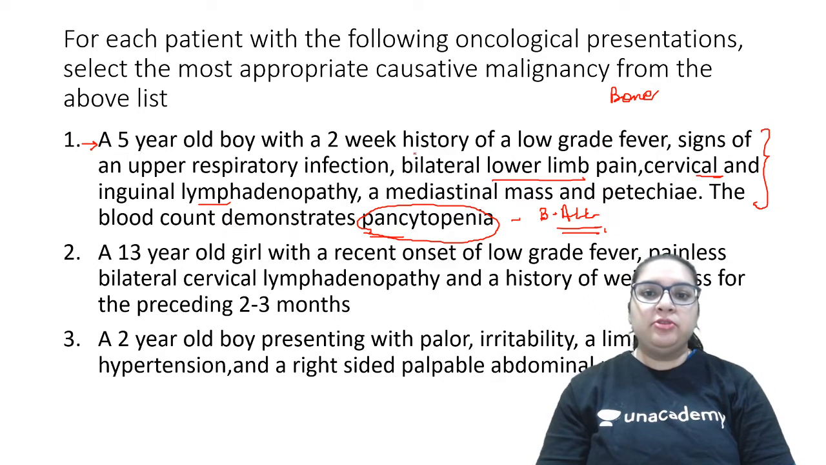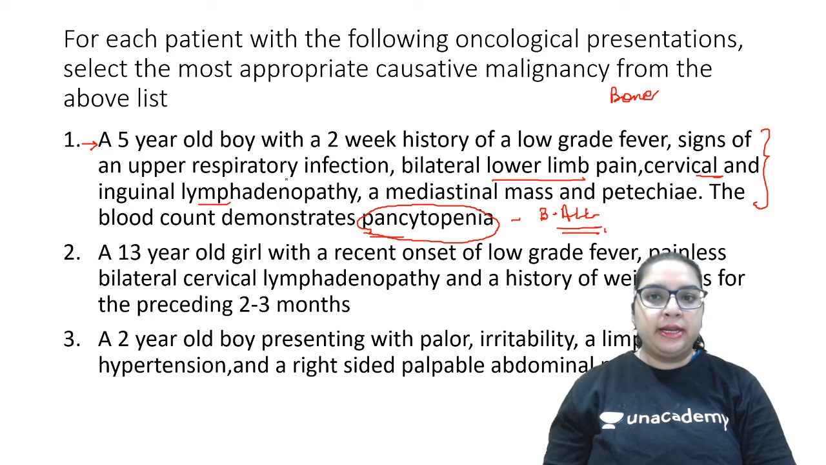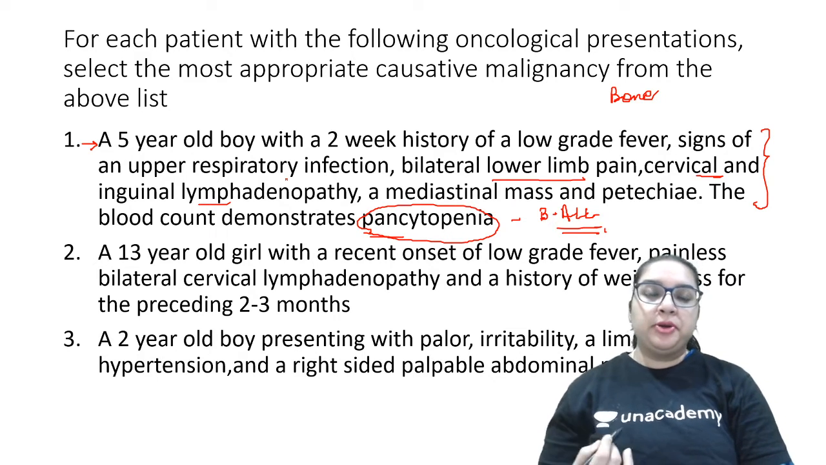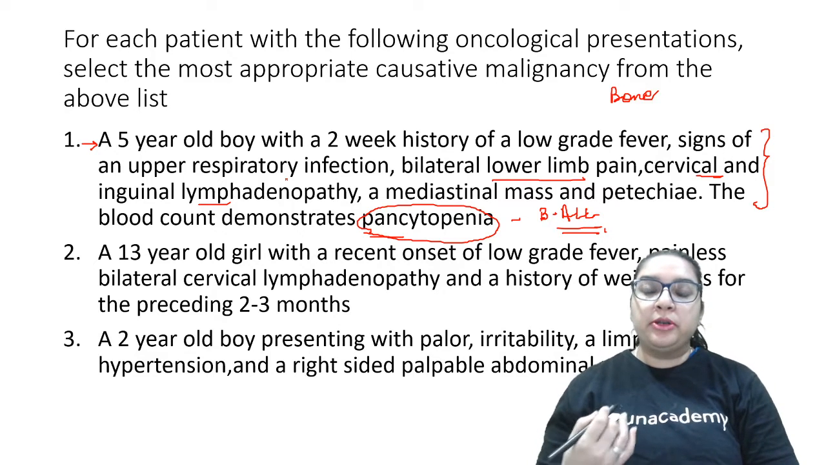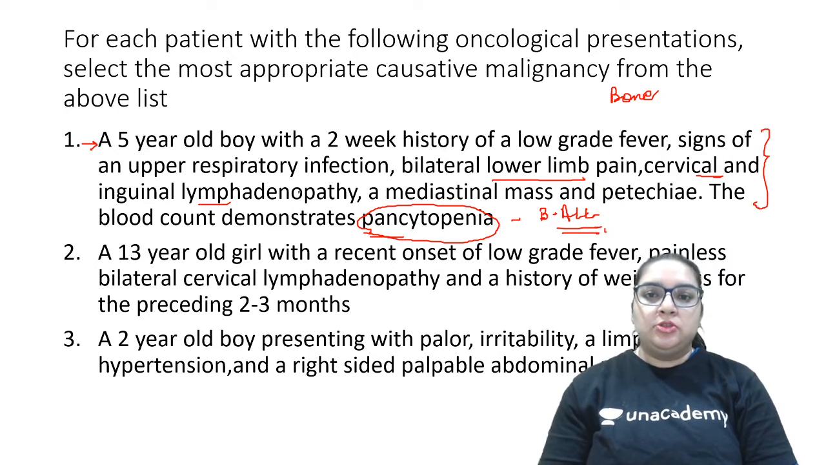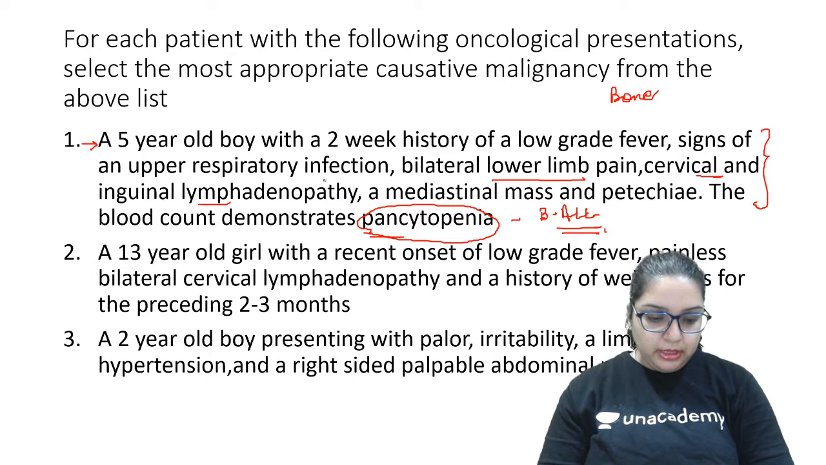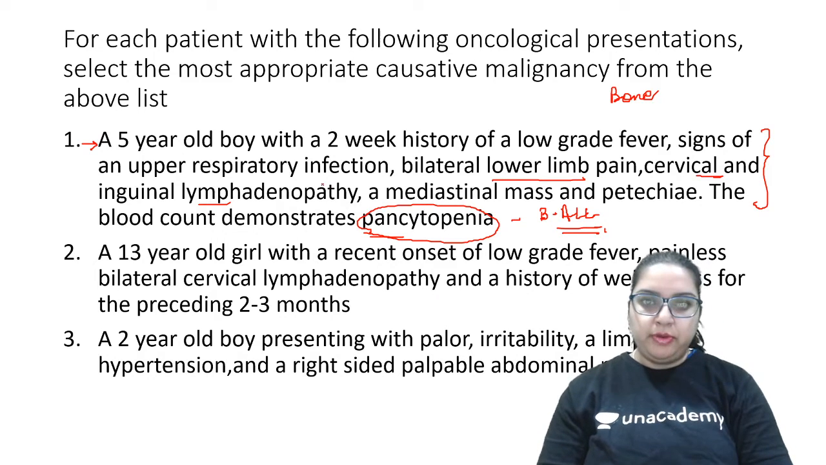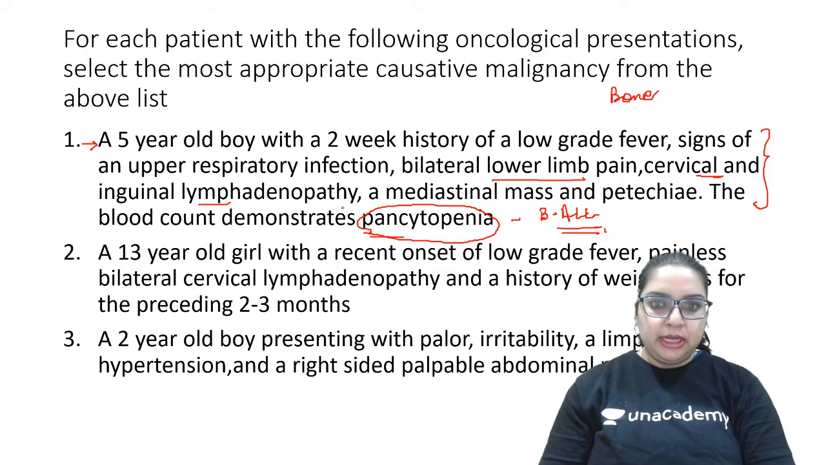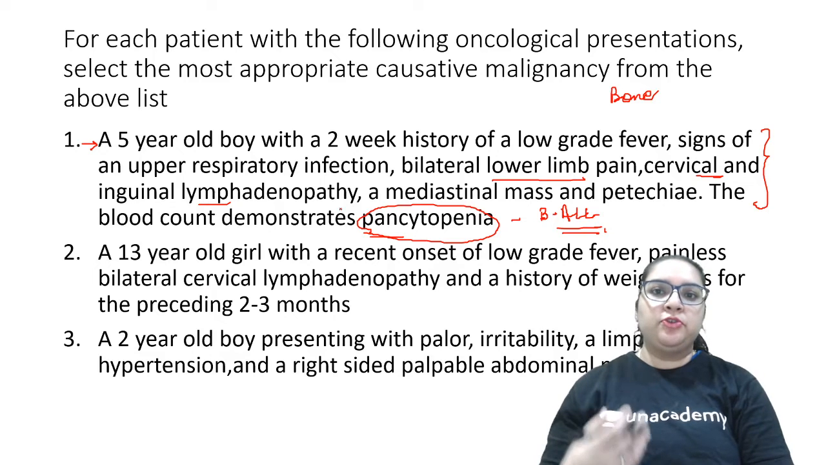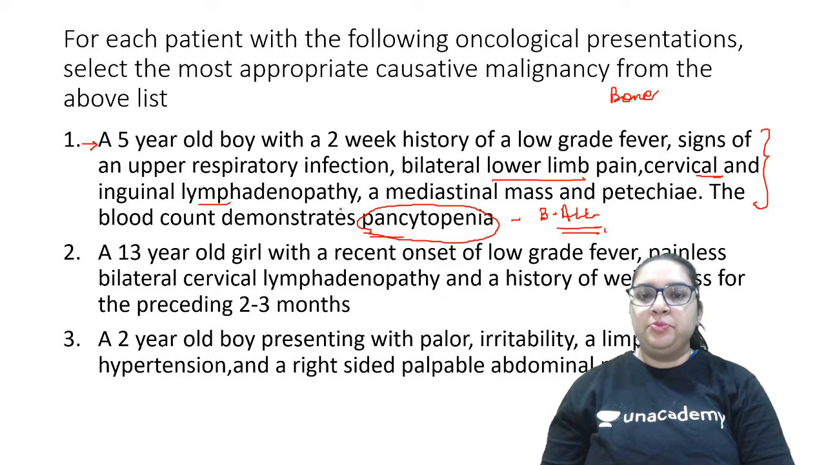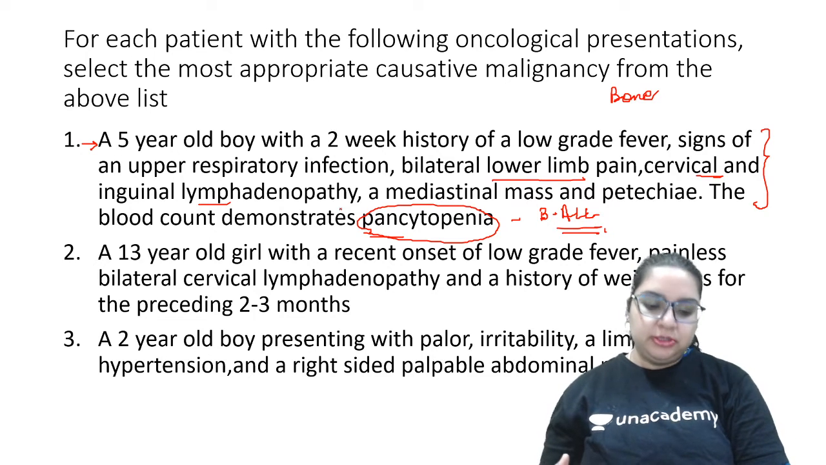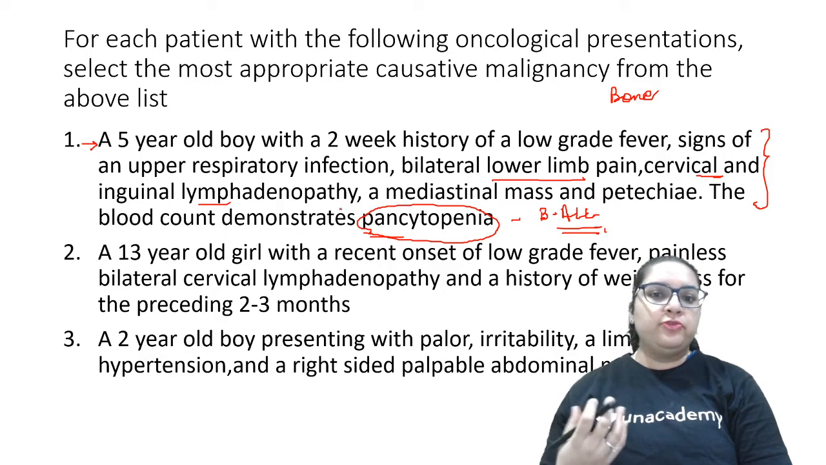Some signs are just coexistent, so you can neglect them. You have to pick up the important clues which have been given in your question. So perfectly picked up, Monica. The answer is ALL. Not AML, dear, if that is what you expected. I think I've clearly explained why it is ALL. Basically, it has involved the bone marrow. There is a presentation of fever with limb pain, with pancytopenia. Pancytopenia means all 3 cell line depletion, okay, and lymphadenopathy. So that itself goes in favor of ALL.